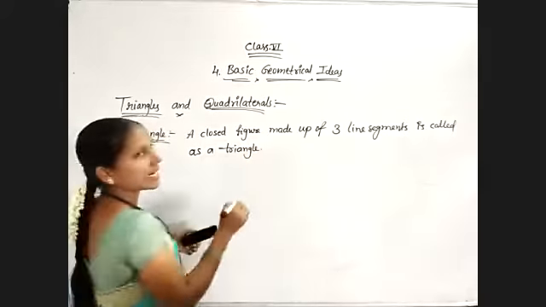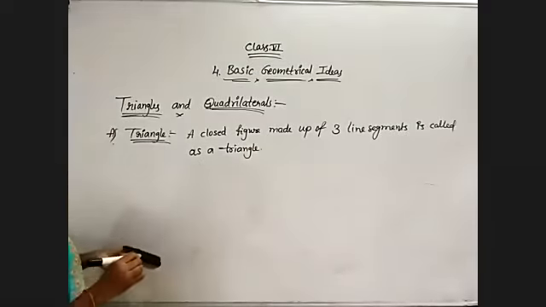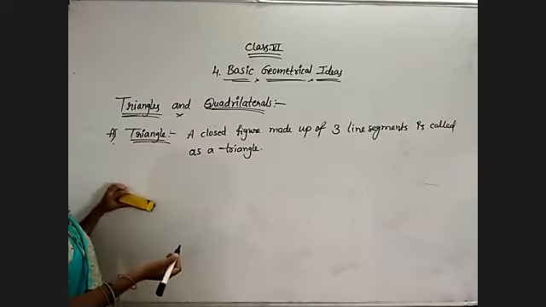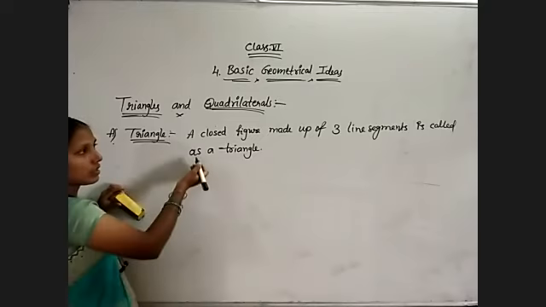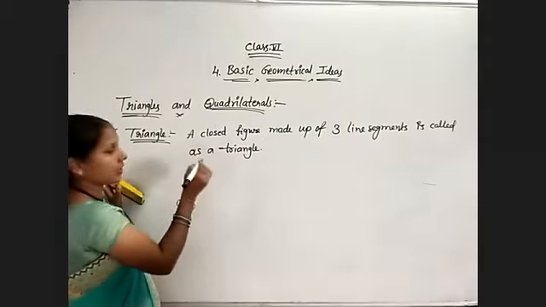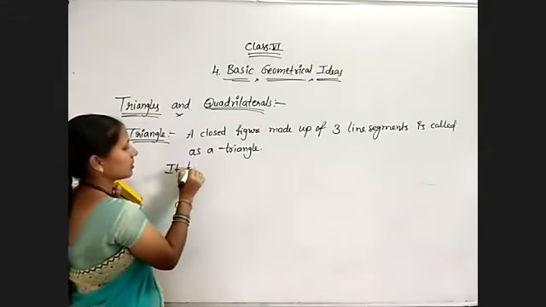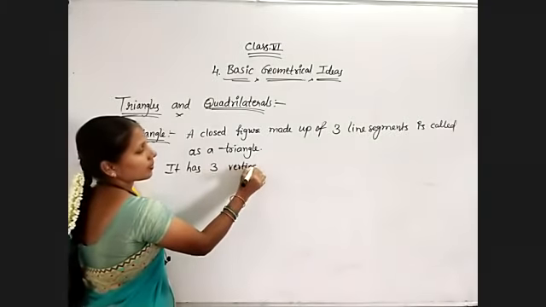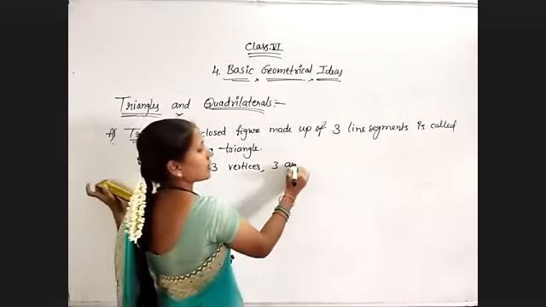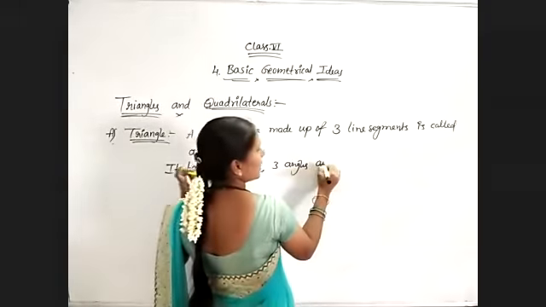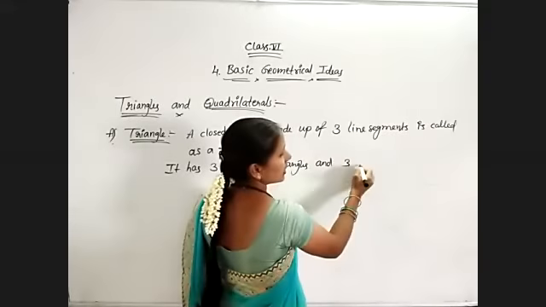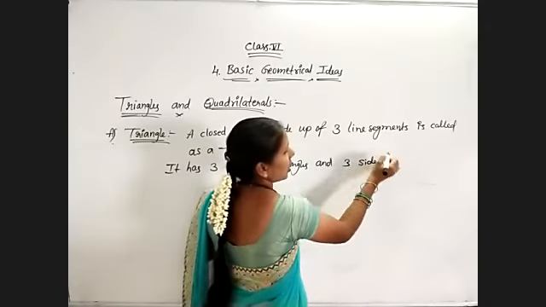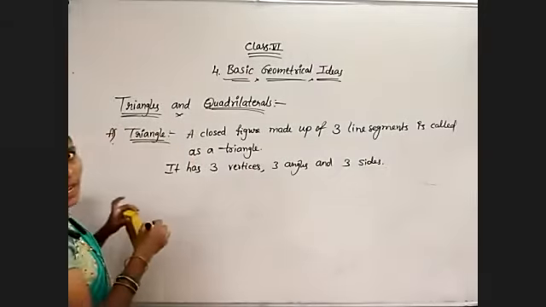Or simply, a 3-sided polygon is known as a triangle. Polygon in the sense we know the definition of a polygon, but this is the original definition. It has 3 vertices, 3 angles, and 3 sides. All these are the elements of the triangle.